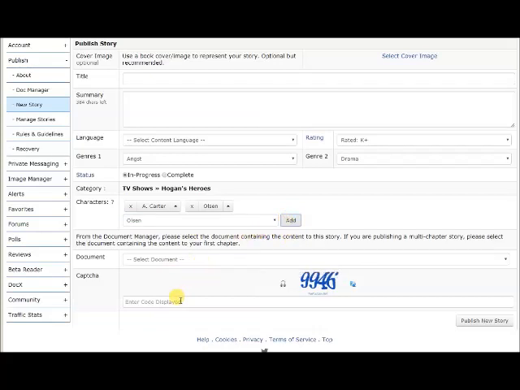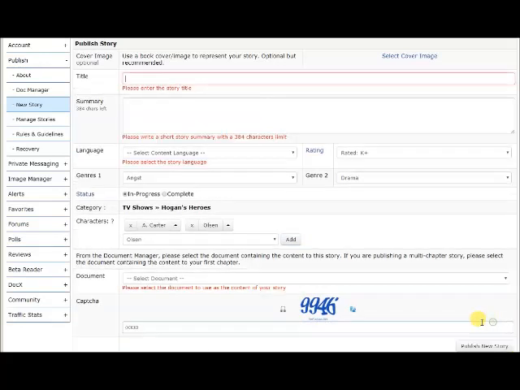Now, something that's really annoying is that if you enter this code wrong, so we're just going to go 000, publish new story, rip.